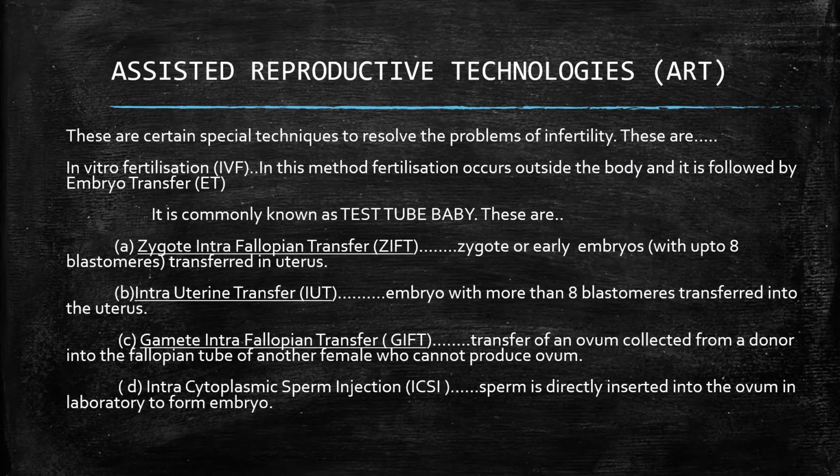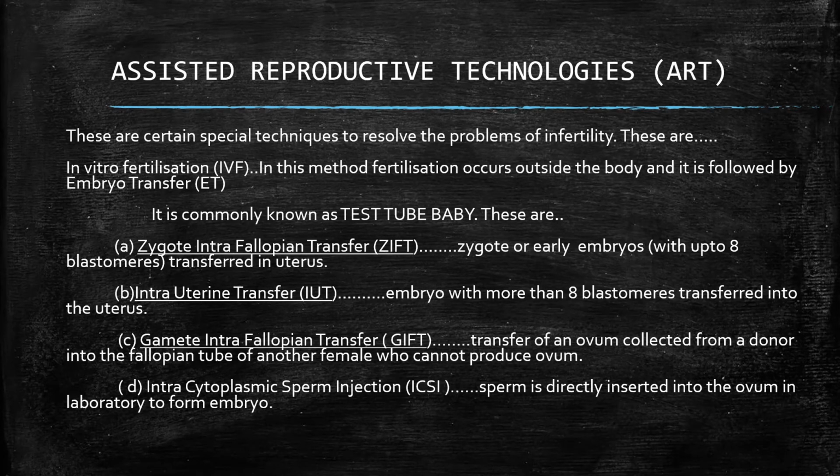So there are various techniques called assisted reproductive techniques or technology, that is ART. With the help of this, infertile parents are able to get their own child. So what are ARTs? These are certain special techniques to resolve the problem of infertility. One is in vitro fertilization, that we call IVF. In this method, fertilization occurs outside the body and it is followed by embryo transfer.